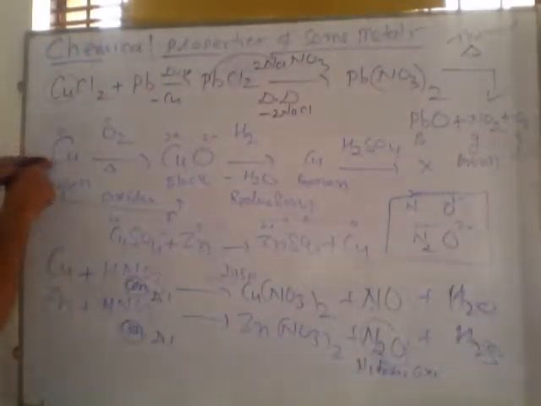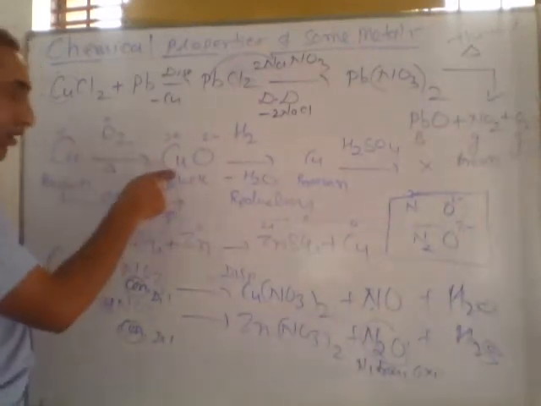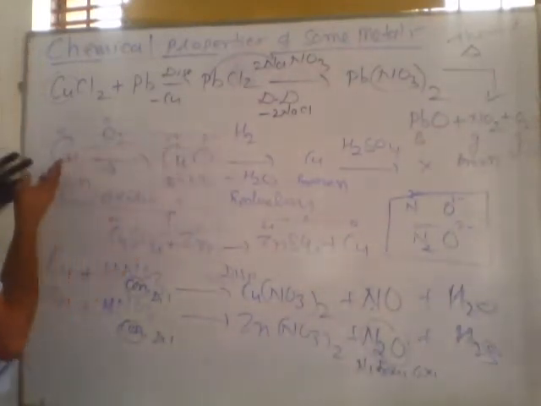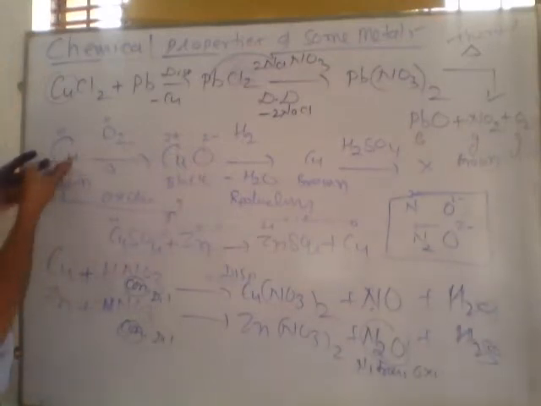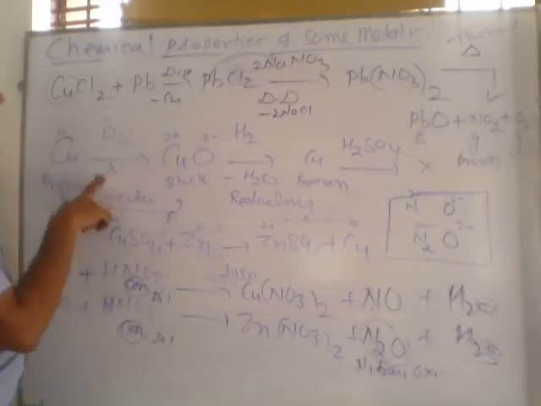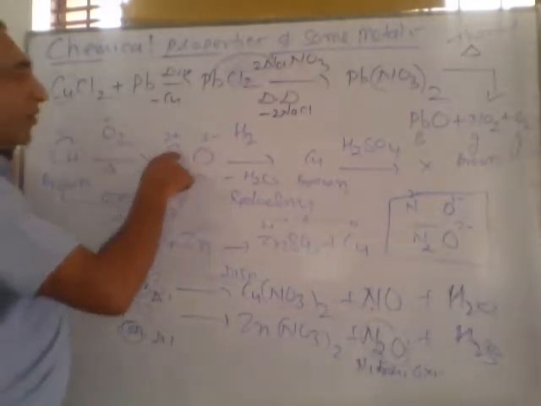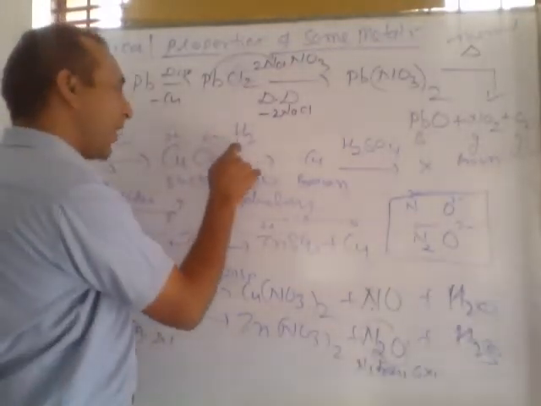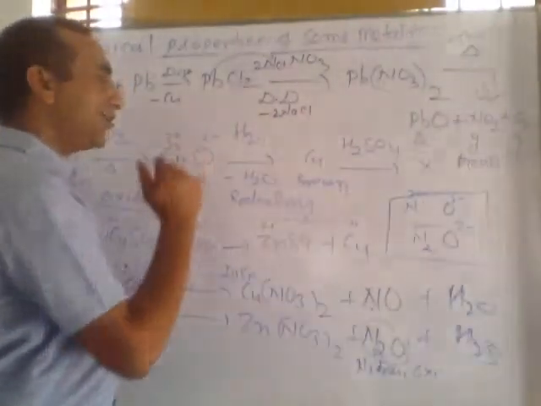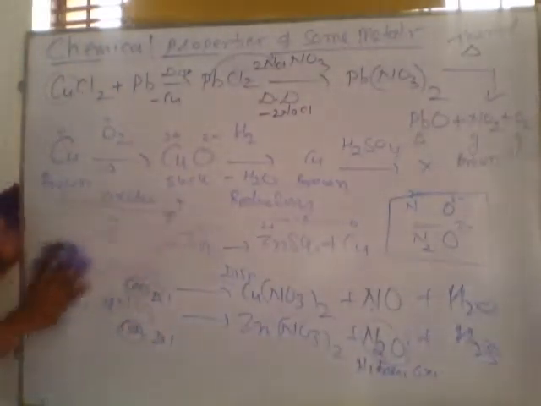Quickly revise. Copper is a brown color metal. On reacting with oxygen, it gives black color. Generally in exams they ask, there is a metal which is brown color, on passing oxygen when we heat, in presence of oxygen, its color becomes black. If we are passing hydrogen gas, again brown color is formed. Identify the metal. The metal is copper.